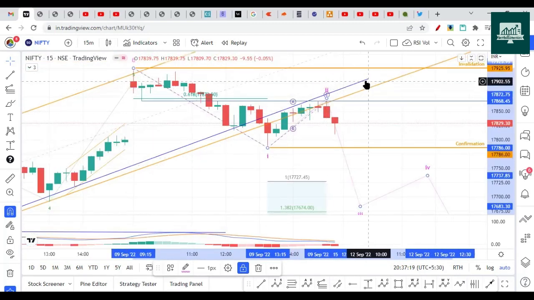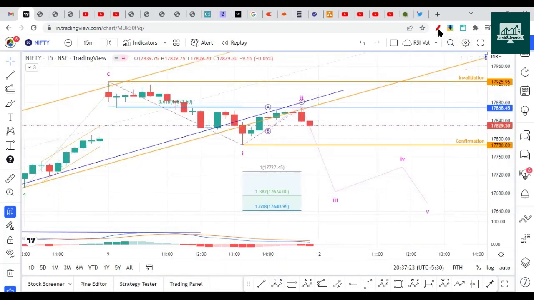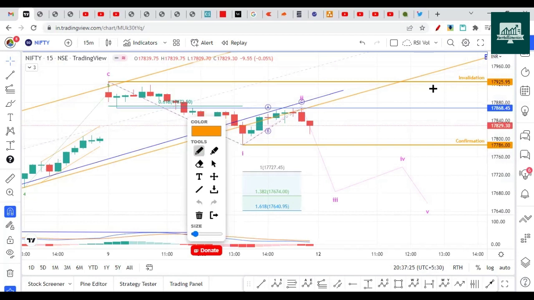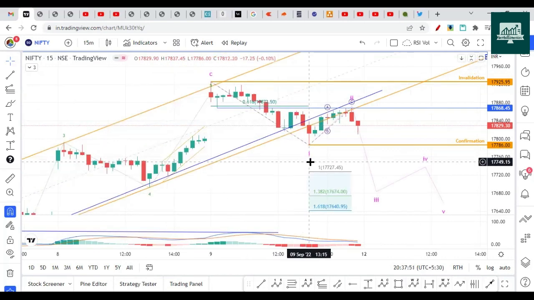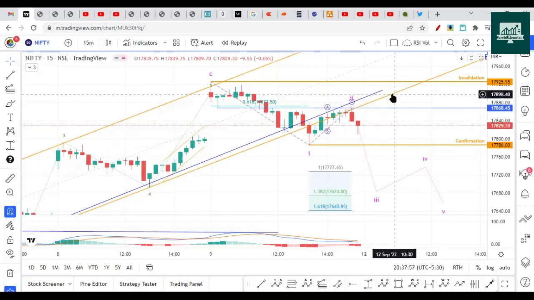So what is the case for bullish? When should we become bullish? We should become bullish only when it breaks 17,925. Unless 17,925 is broken, we should not be bullish and we should not consider the upside. So this is how we should look for the next session. In the next session, if it breaks this 17,868, look for some upside points, and go for bullish only if it breaks 17,925.